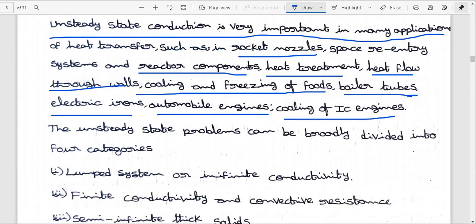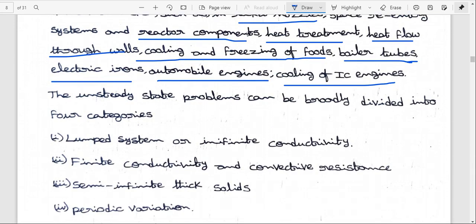In this unit we have to calculate problems on this.